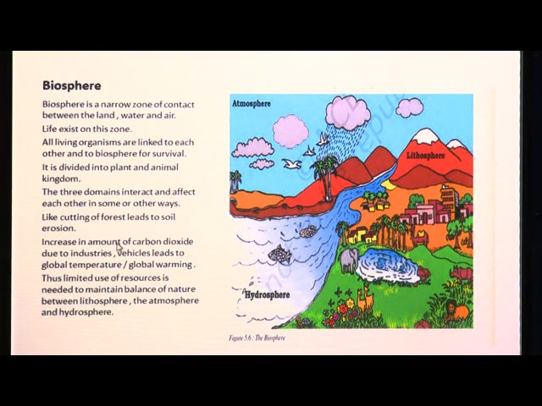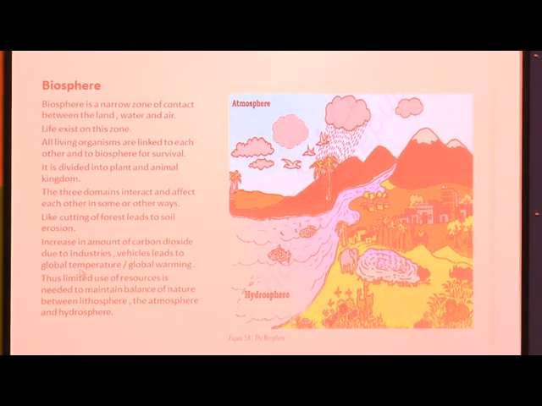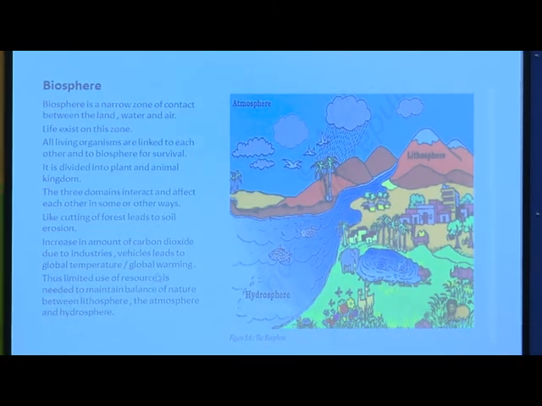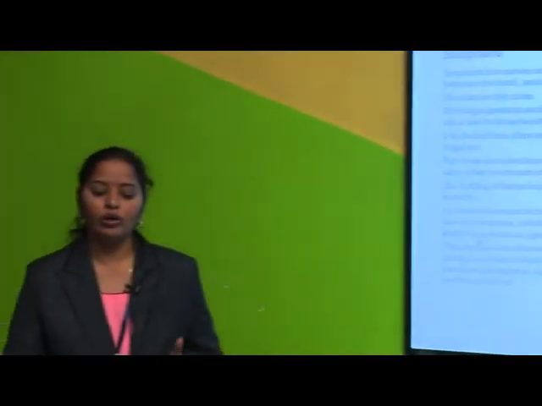We may harm the biosphere by cutting the forest, which leads to soil erosion, and by increase in carbon dioxide due to industries and vehicles. This leads to global warming. So, what do we have to do? Limited use of resources is needed, okay, to maintain a balance of nature between these 3 layers, that is lithosphere, hydrosphere and atmosphere.